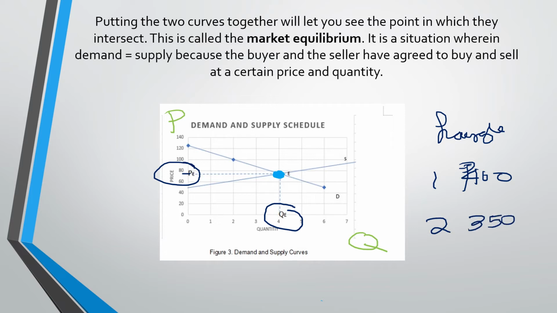So once the seller agrees with the quantity and the price that you have offered, then you have reached that point of equilibrium. So the 2 kilos will serve as your equilibrium quantity, and the 350 pesos will serve as your equilibrium price.